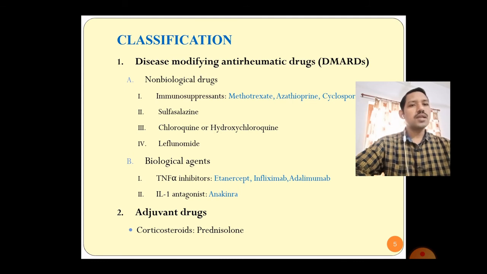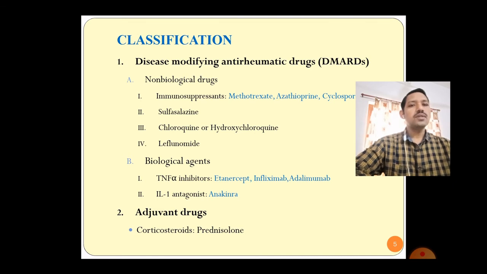Non-biological drugs are again subclassified into four. First one, the immunosuppressants. As we discussed in the last slide, it is an autoimmune disorder, therefore these immunosuppressants may be useful. Examples are methotrexate, azathioprine, cyclosporin, sulfasalazine, chloroquine and hydroxychloroquine, leflunomide.